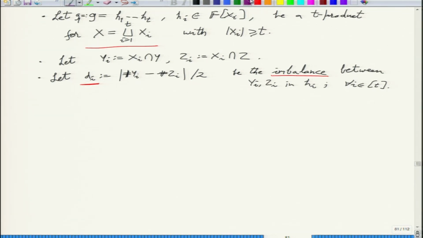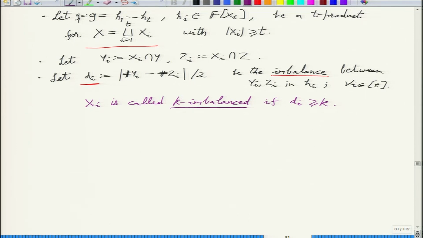And we'll call Xi K imbalanced if the discrepancy is at least K. This part is just combinatorial.